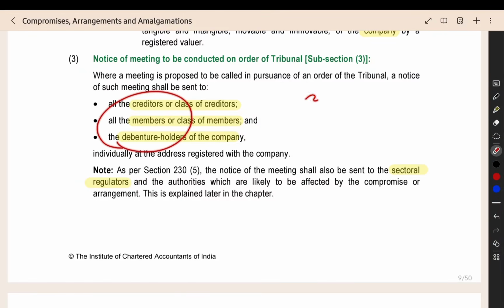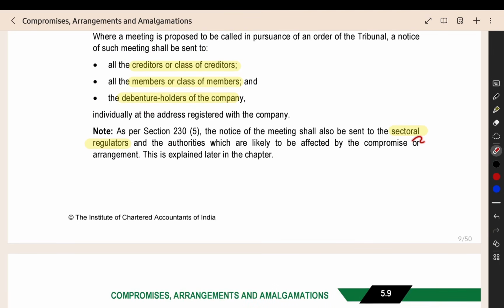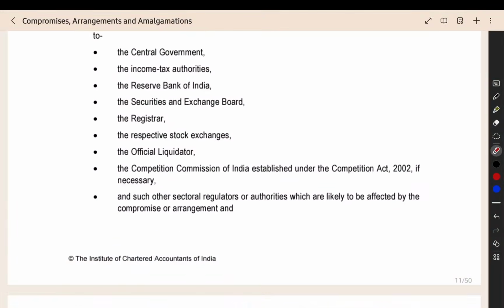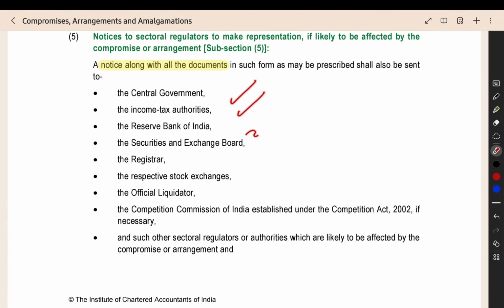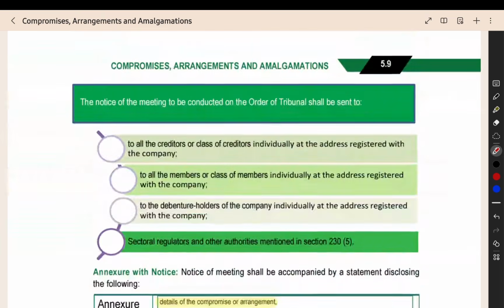These three are very important: creditors, members, debenture holders. You have to give the notice to these people. Then the sectoral regulators also have to be given the notice, like the central government, income tax authority, RBI, SEBI, registrar, official liquidator, competition commission. To all these people you have to give it. Any other sectoral regulator who may be affected, for those people also you have to send the notice of the meeting.